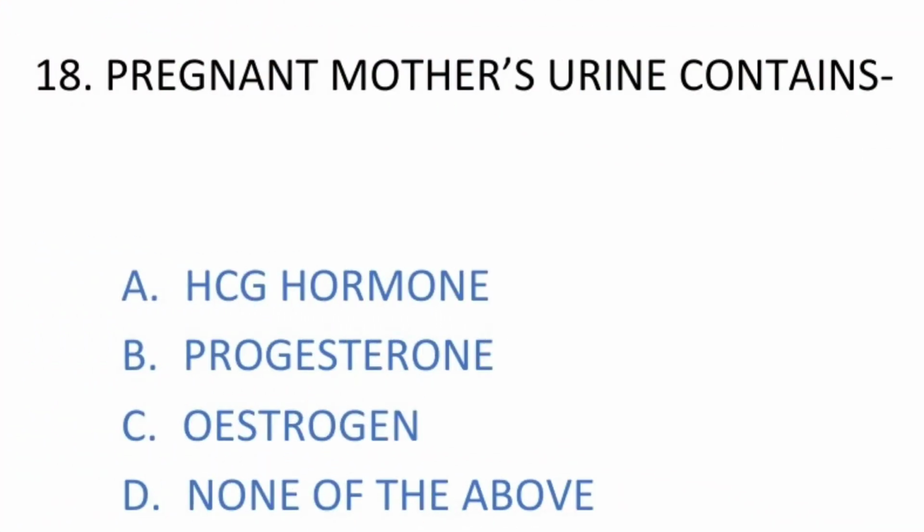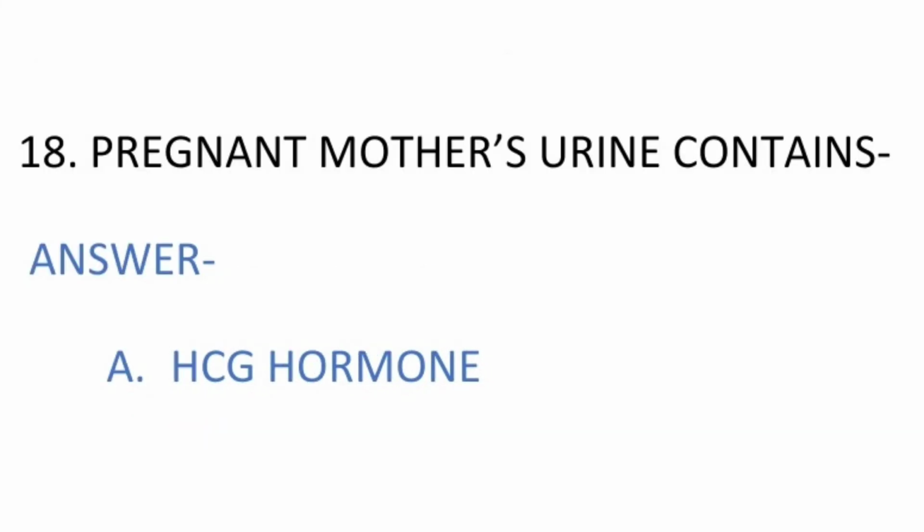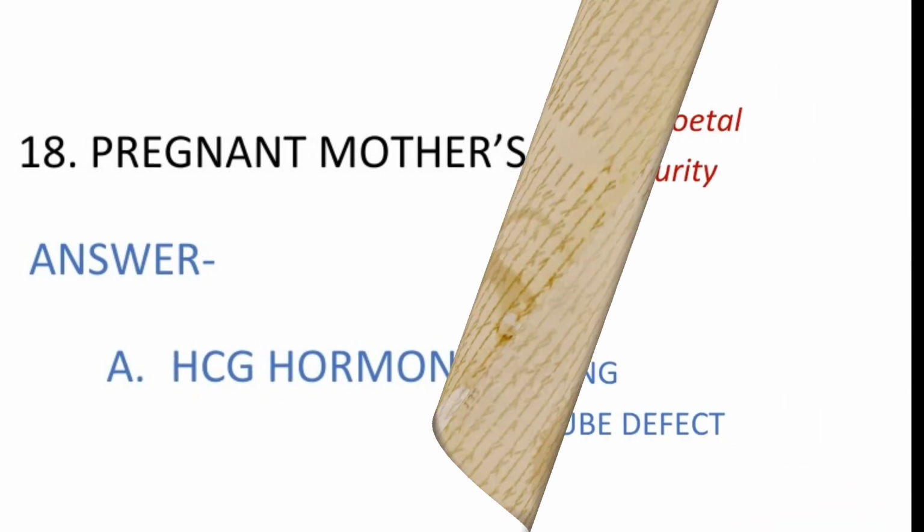Moving on to question number 18. Pregnant mother's urine contains, options are number A, HCG hormone, B, progesterone, C, estrogen, and number D, none of the above. The answer to our question is option number A, HCG hormone, that is the human chorionic gonadotrophin hormone. It is present in a pregnant mother's urine.